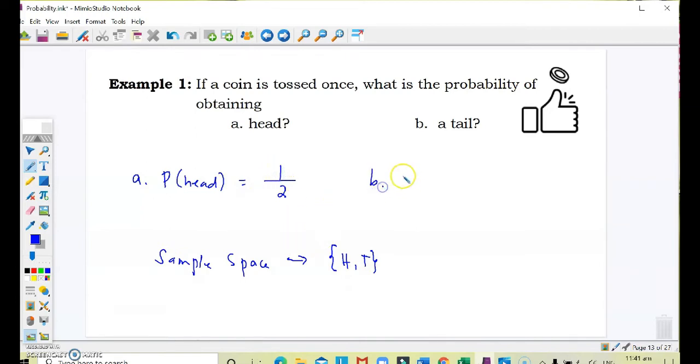Let's go to letter B. We can write it as probability, then the event. The event is getting a tail. So the probability of getting a tail is 1/2. Also, why 1/2? There are 2 possible items in our sample space, so that's 2. And then there's only 1 chance that it will be tail, so the probability of getting a tail is 1/2 if a coin is tossed once.